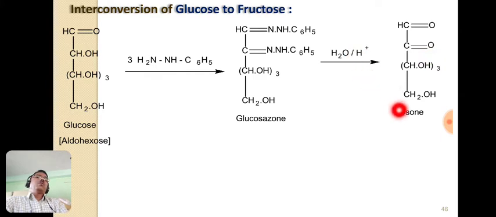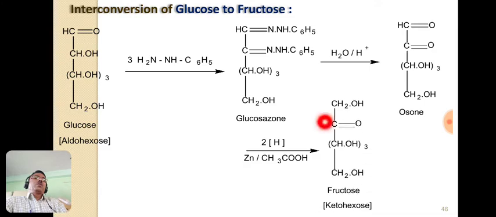So in this particular osone there are two groups, that is aldehyde as well as this ketone, and this osone on reduction with zinc and acetic acid forms the product, means this aldehyde group is reduced to this primary alcoholic group, and this C double bond O will remain as it is, and this is nothing but the structure of fructose, or it is an example of ketohexose.